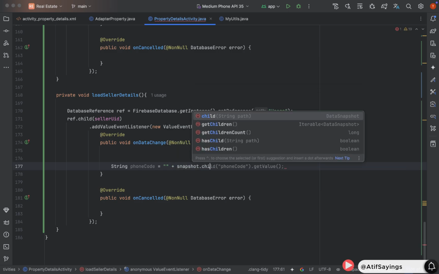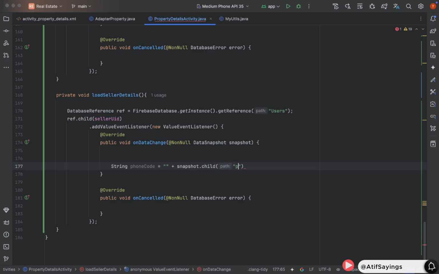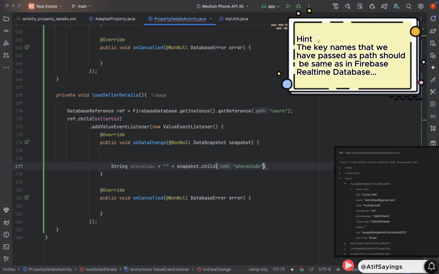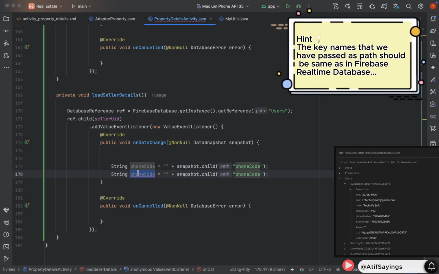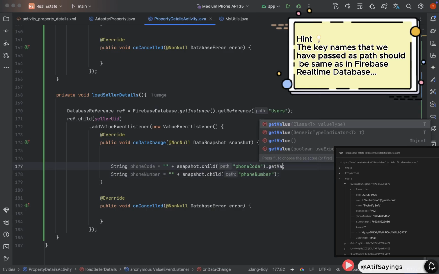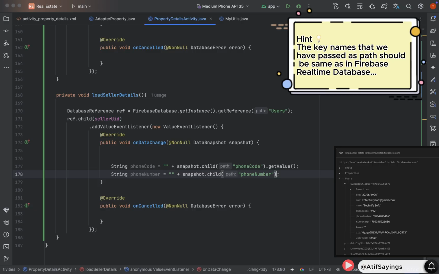Name it as phone code. Snapshot dot child. Pass the phone code as parameter. This will get the phone code of the phone number. Similarly, we have created another variable to get the phone number of the user. In the path, pass phone number. We also need to call dot get value. This is really important, so don't miss it.